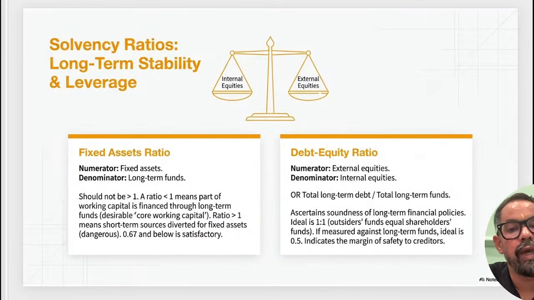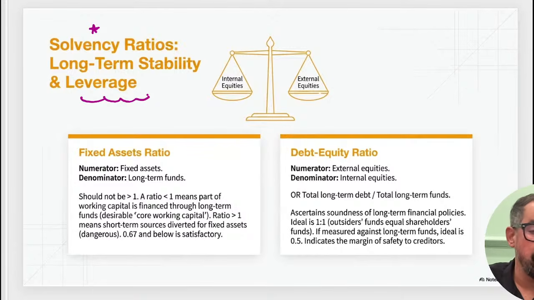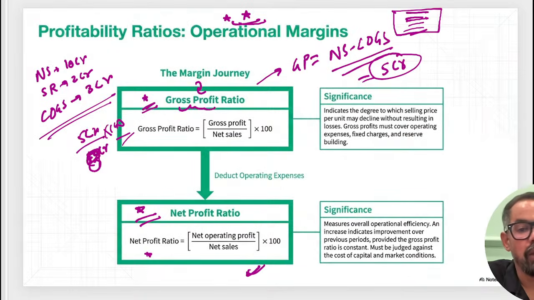The next one we have is solvency ratios, ठीक है? Solvency ratios, long term basically. When it comes to this particular one, okay, which one, ma'am? Pavitra ma'am?